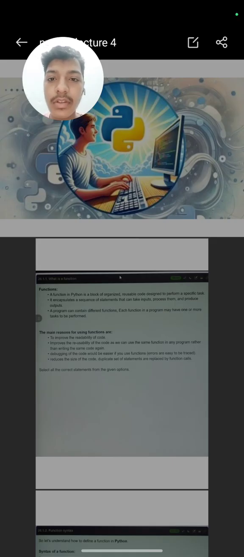And today we are going to cover a very important topic whose name is functions, and it is a very important topic in any programming language. Without it we cannot be called a programmer if we don't know how to use functions, how to define the functions, and it is the main concept in any programming language.